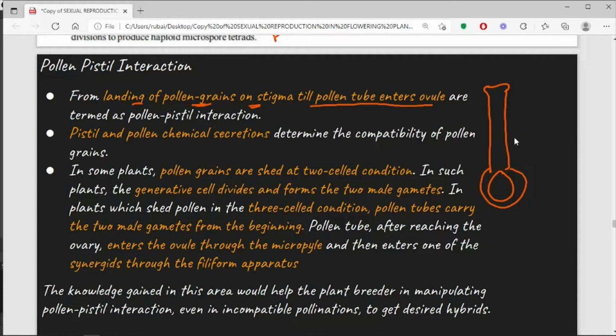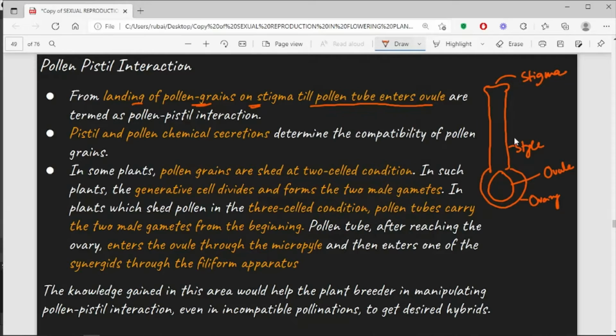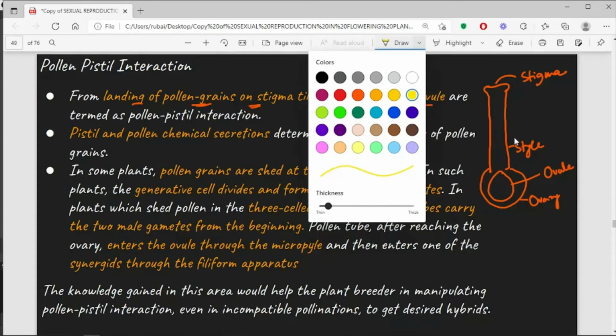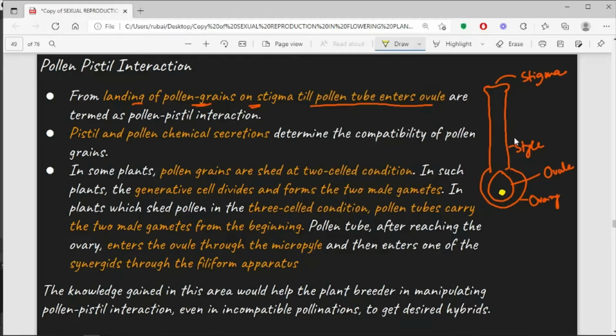So if you remember the structure of a carpel or a pistil, this is your ovary, this is your style, and you have the stigma over here, right? And this is the ovule. Inside the ovule, the embryo sac will be present, and the embryo sac will have the ovum along with the synergids at the micropyle, the antipodal cells at the chalazal end, and the polar nuclei in a fused state forming the central cell. I hope you remember these things.